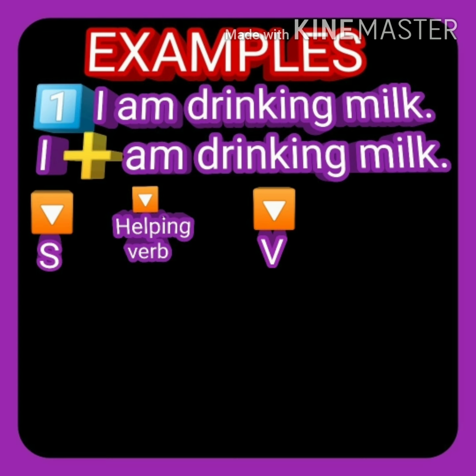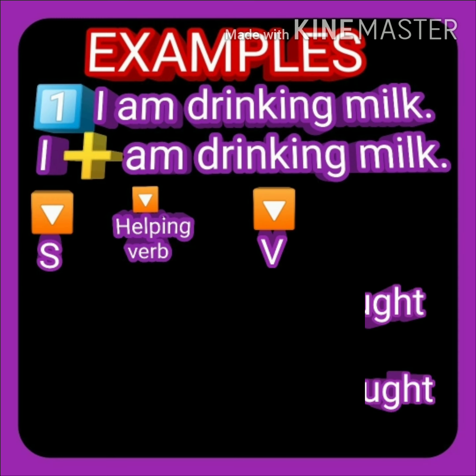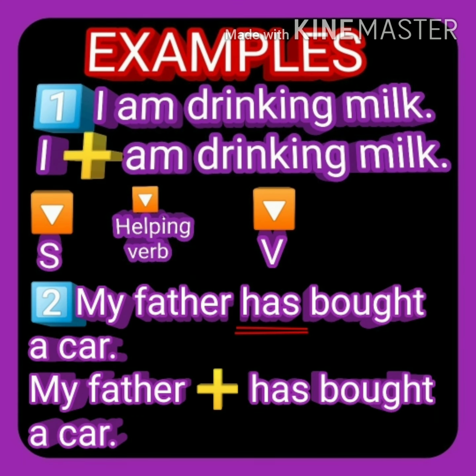And should we add helping verb in the subject? No, it is wrong. Helping verbs are used before the verb and we do not add am, is, are, was, were, have, has, had in the subject. See, second sentence.